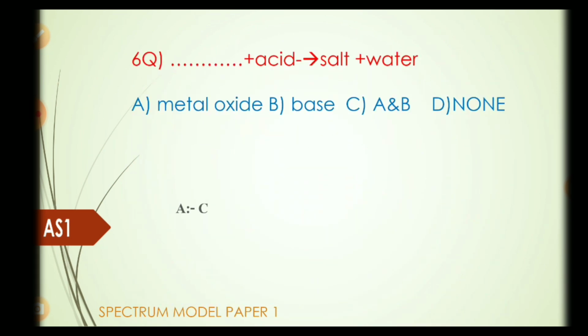Sixth question. Dash plus acid gives rise to salt plus water. Options A. Metal oxide, B. Base, C. A and B, D. None of the above. Answer C.